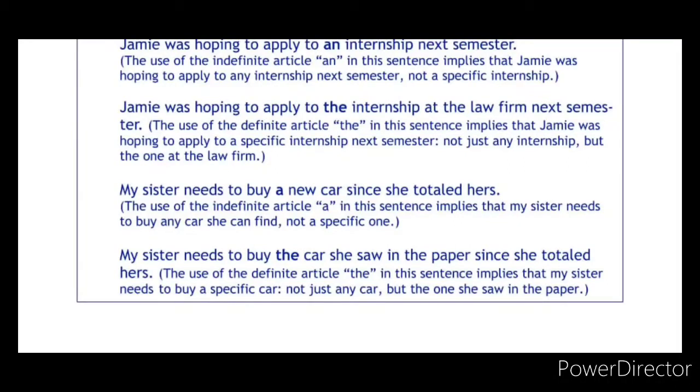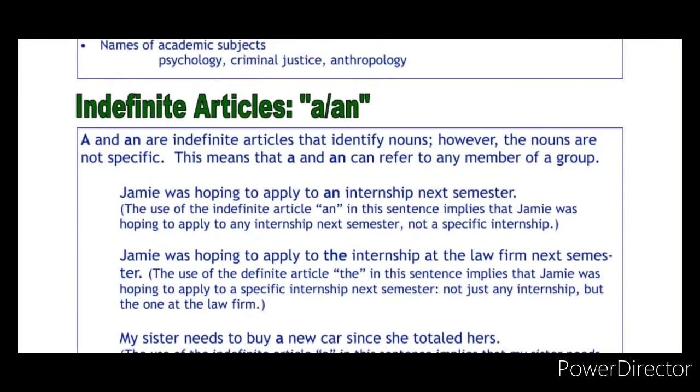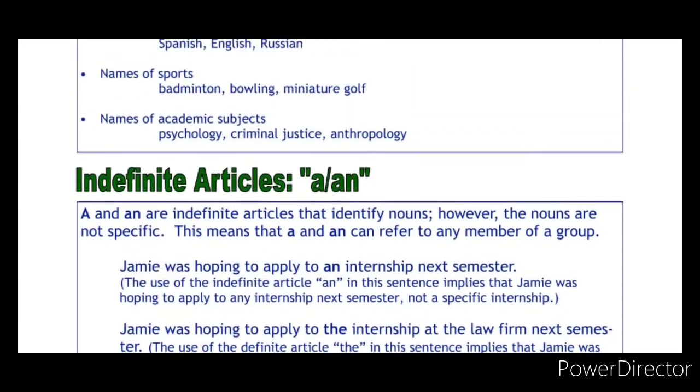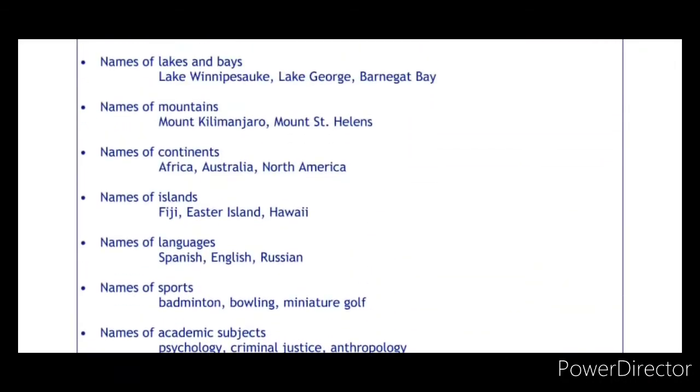We are specifically telling about that car, so we have used the definite article "the." The usage of "the" in this sentence implies that my sister needs to buy the specific car, not any car, but the one she saw in the paper. So that is what I told. This is the difference between the definite and indefinite article, children. So that's all from this image. Let's move on to the next one.